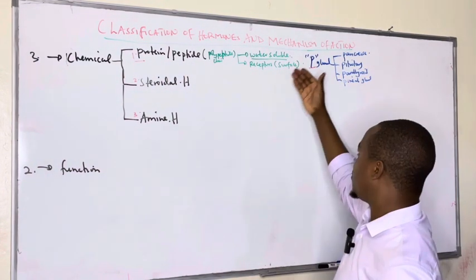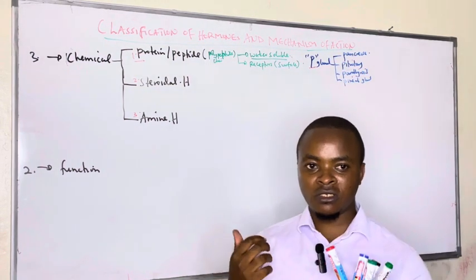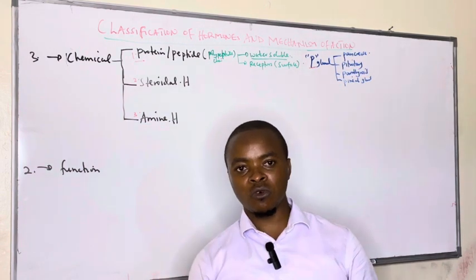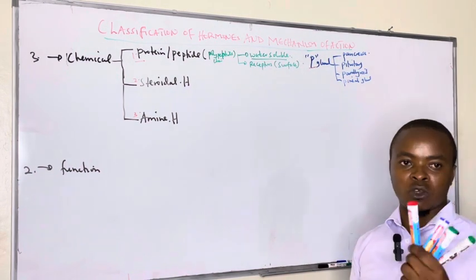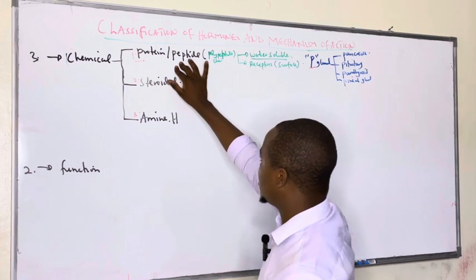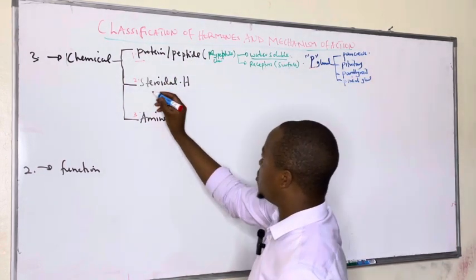In the pituitary we saw many of them: LH, FSH, TSH, growth hormone. In the pancreas we saw insulin, glucagon, and somatostatin. In the posterior pituitary we saw oxytocin and antidiuretic hormone. All of those are protein hormones. Apart from that, we have steroidal hormones.